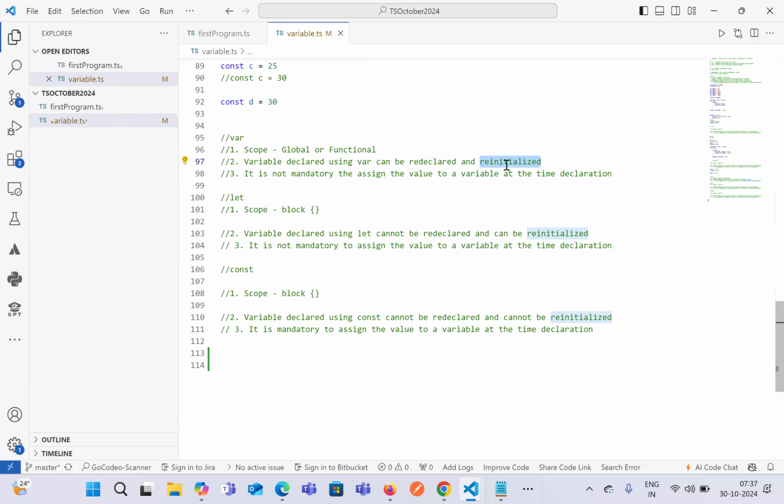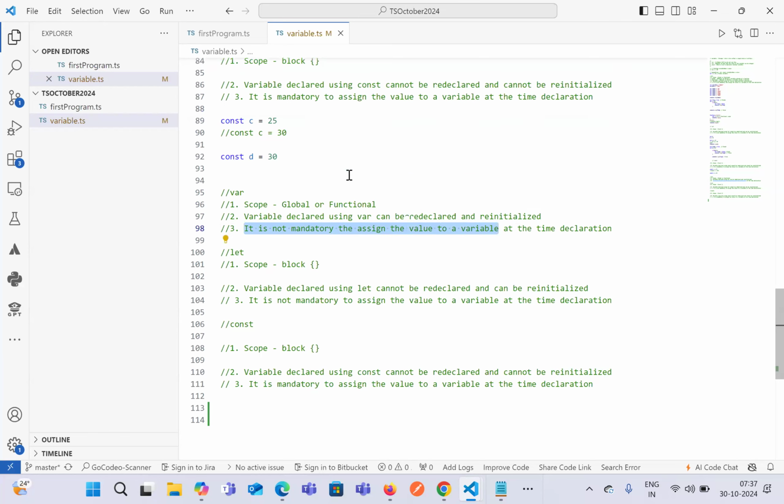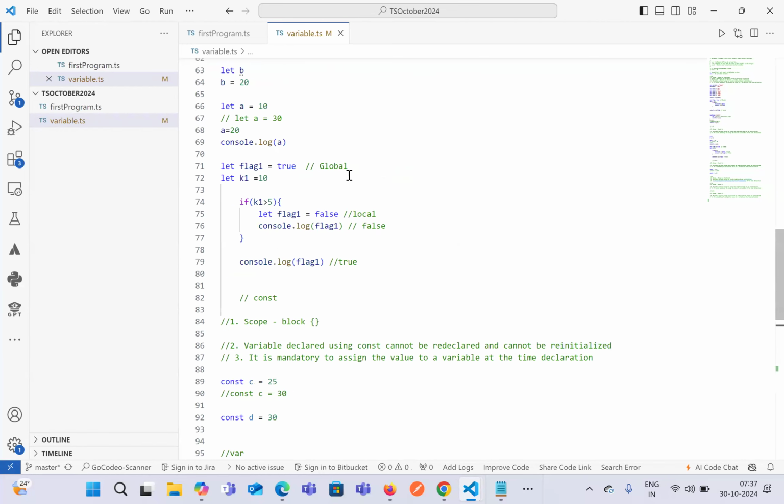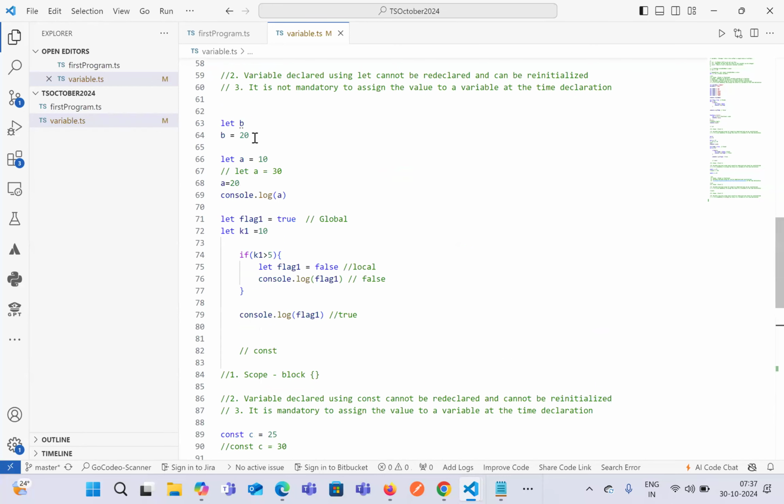And also we have discussed that whenever we declare a variable using the var keyword, it is not mandatory to assign the value at the time of declaration. That means you can assign or store the value after declaring the variable as well.